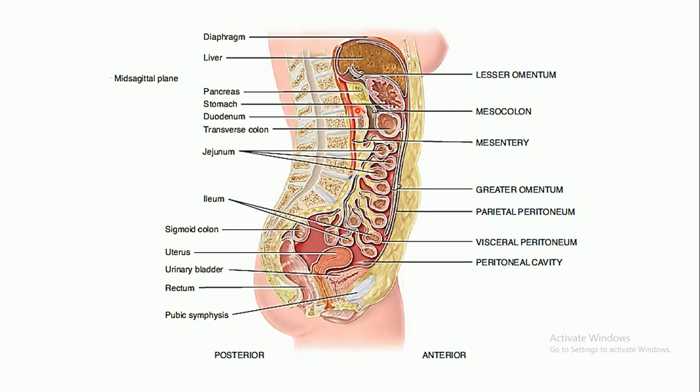So what can you conclude from all this? What is the main function of the peritoneum? What is its significance? No doubt it forms a protective layer for all the abdominopelvic organs, the visceral organs. Plus it helps in maintaining the position of all these organs. It helps in attaching all these internal organs to the walls of the abdominopelvic cavity and helps them maintain their correct position. So this is a brief introduction to the peritoneum.